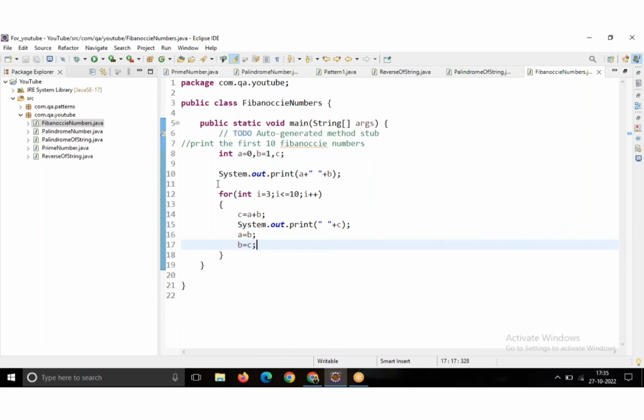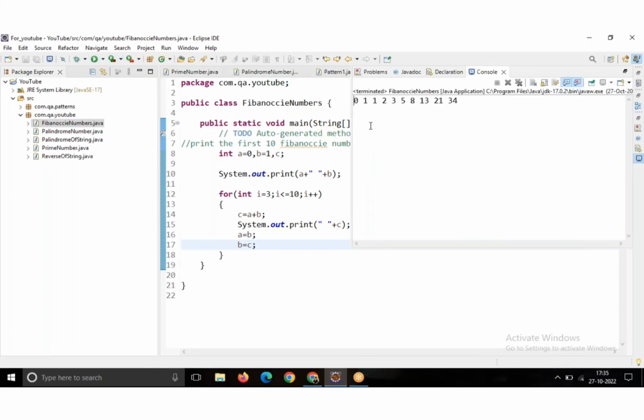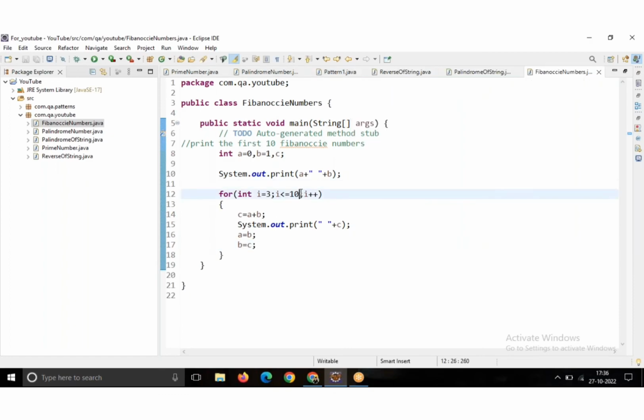So here I am using the print statement. When I am running this program, I got 0, 1, 1, 2, 3, 5, 8, 13, 21, 34. This is printing the starting Fibonacci numbers. If the interviewer asks to write the first 50 numbers, then we can save this program.